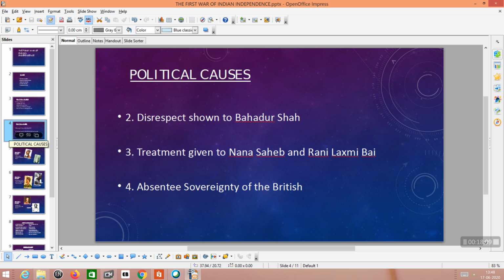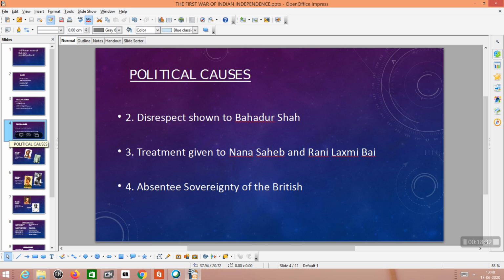because Jhansi Rani Lakshmi Bai had already signed the doctrine of lapse. Because of that reason, the Britishers did not accept her adopted son. Due to that reason, Rani Lakshmi Bai wanted to revolt against the British.